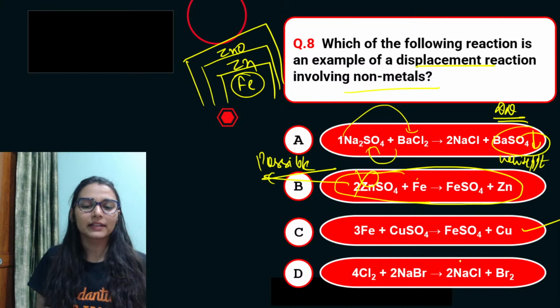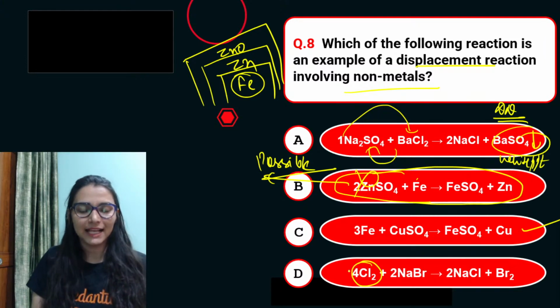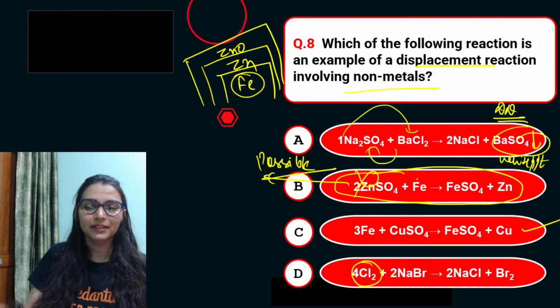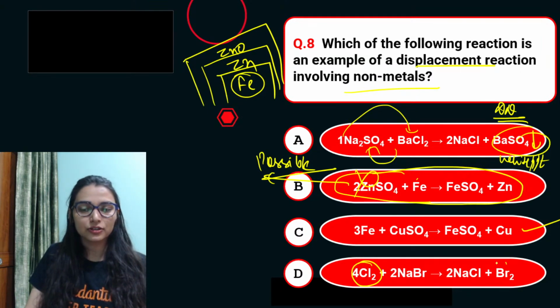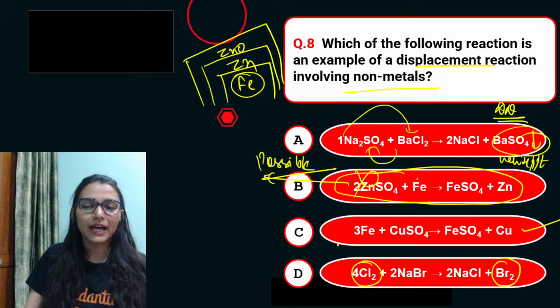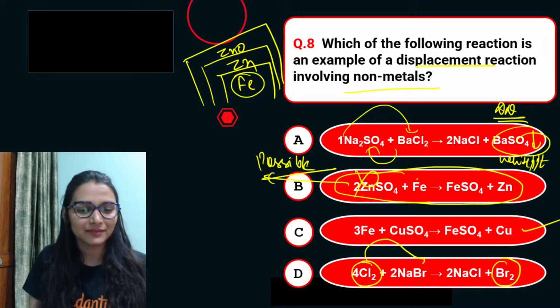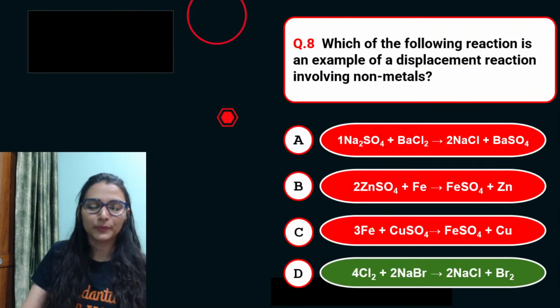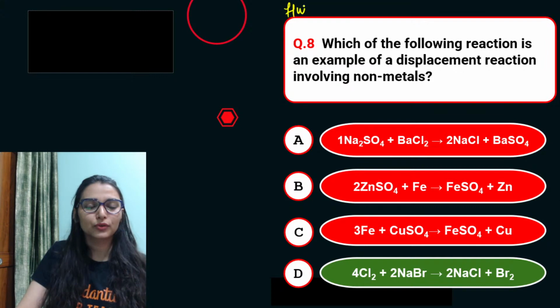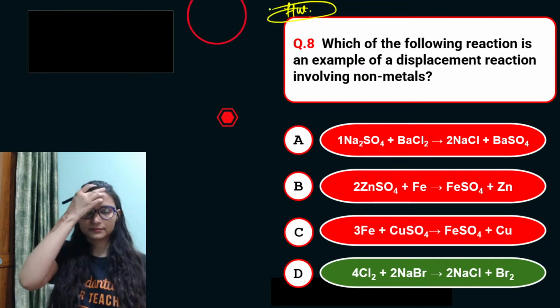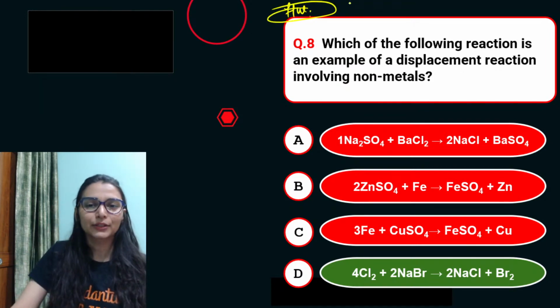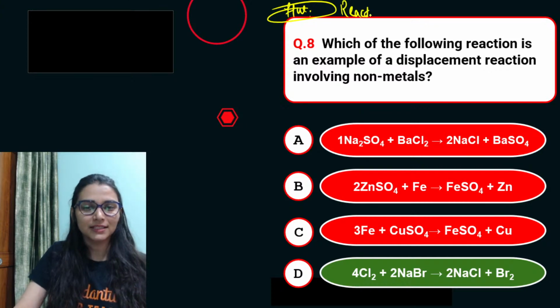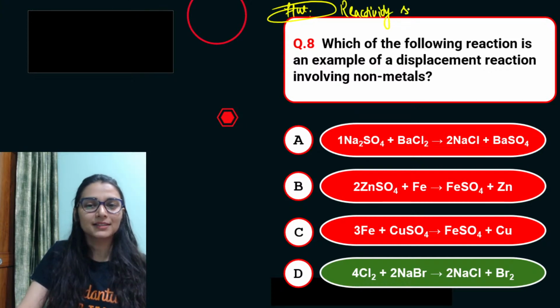The last reaction, if you see, देखो, Cl was present as it is. Chlorine was isolated. Now what happened after the reaction? Bromine is out now. So that means chlorine has displaced bromine. Chlorine would be more reactive than bromine. Yes. And that is a displacement reaction of non-metals. Now ma'am is giving you a homework question. Note it down. The homework question is that you have to write the reactivity series for non-metals in the comment section.